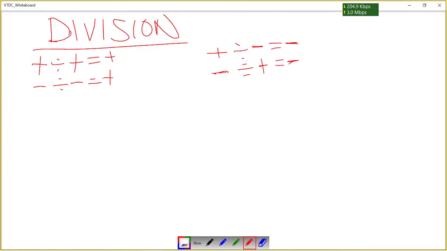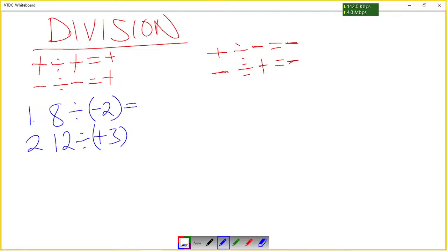Now let's look at these rules. Let me give you some examples. Number 1 is 8 divided by negative 2. What will be the answer? Number 2, we have 12 divided by positive 3. What will be the answer?